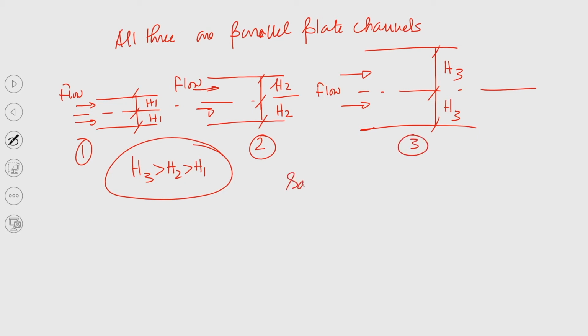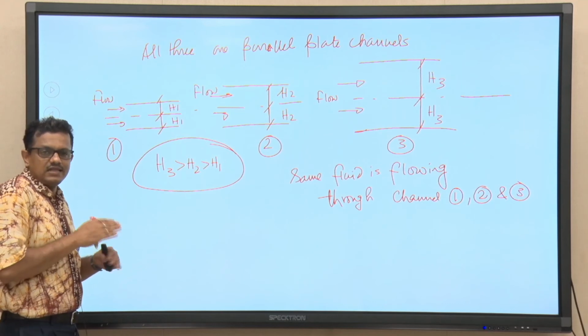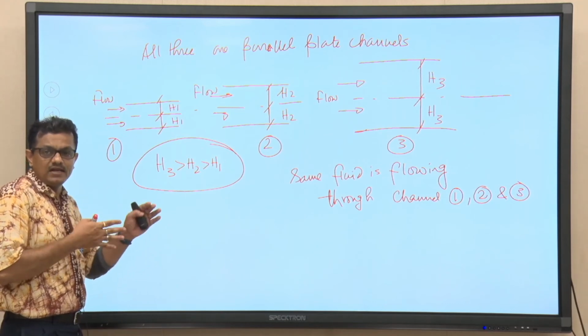The same fluid is flowing through channels 1, 2 and 3. So, we have considered 3 different channels formed between two parallel plates.